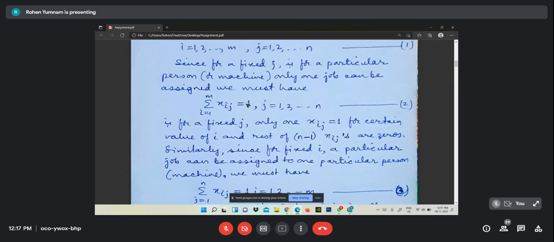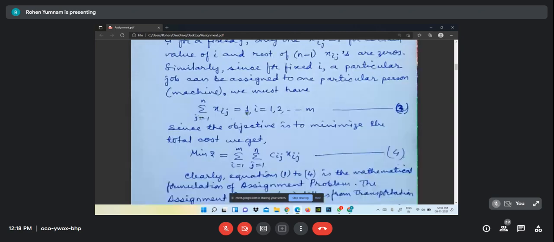And what does this mean? I already told you all are 0 and only one is 1, and that is why the row wise sum will be 0 plus 0 plus 1 plus 0 plus 0. Likewise, the row wise sum is always 1. Likewise, the column wise sum also will be 1.